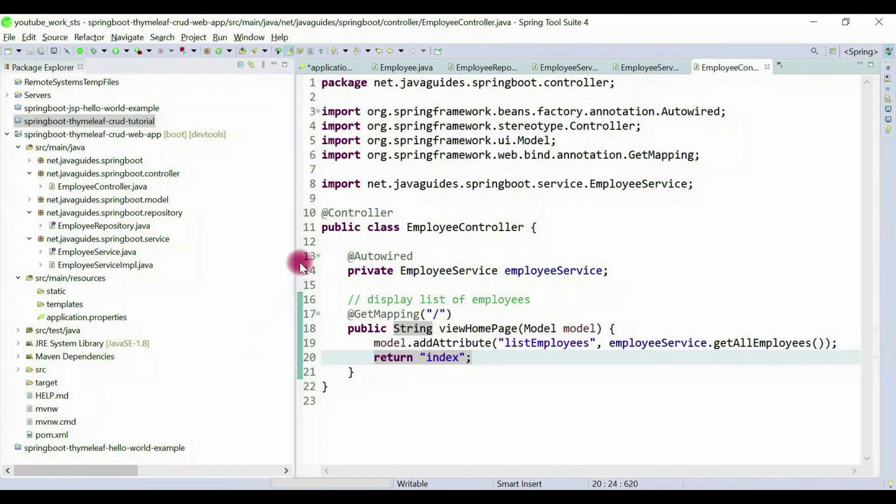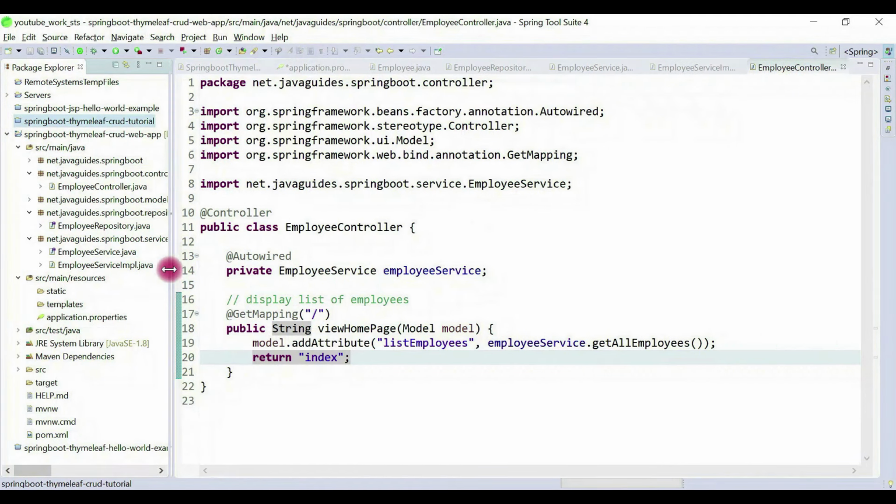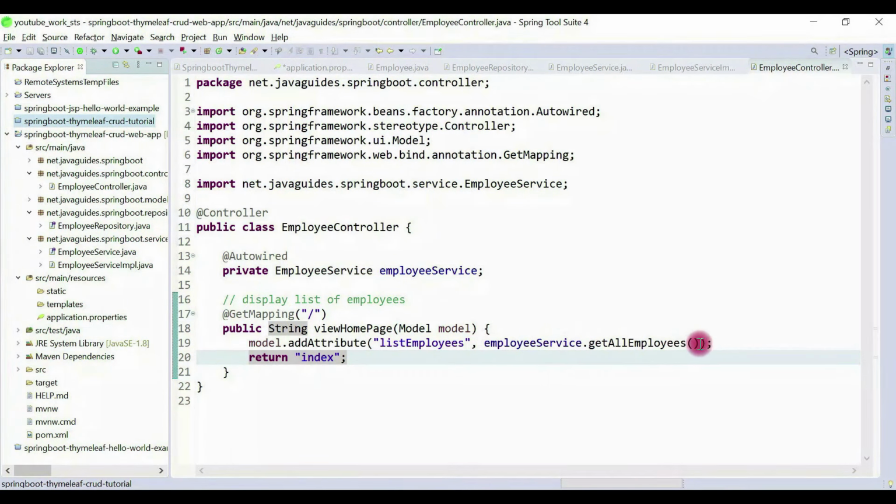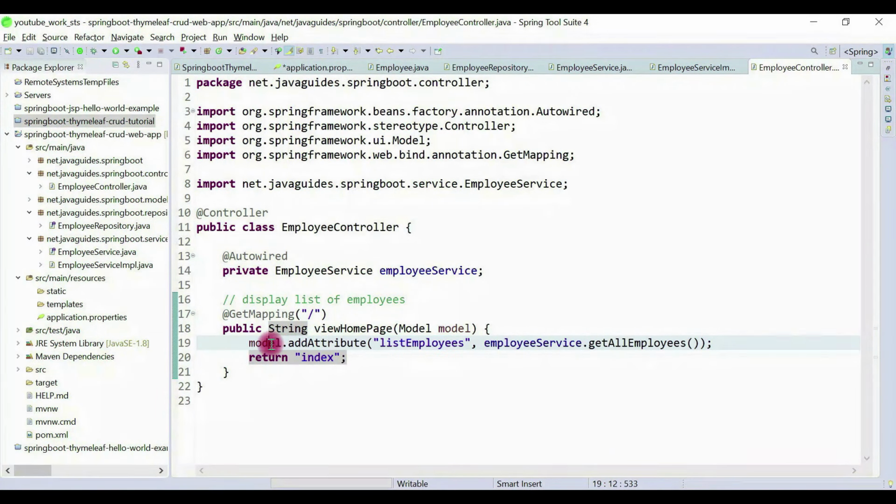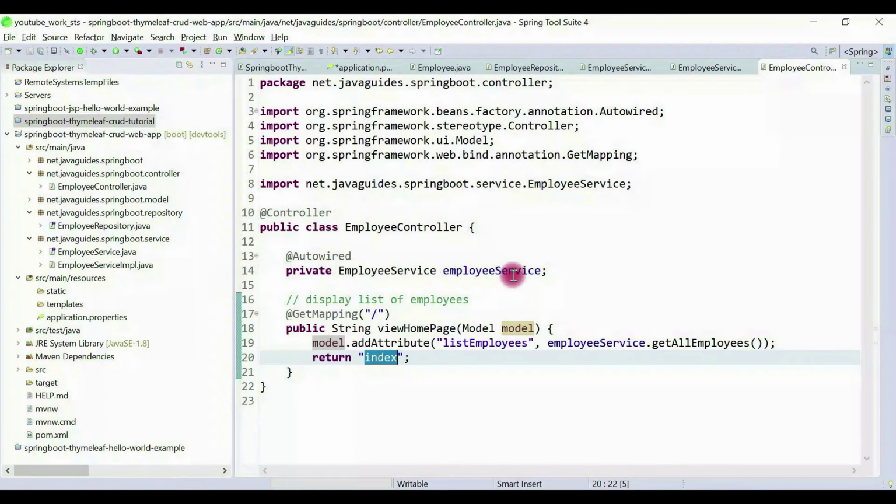Okay, so what we have done, we have retrieved a list of employees and we have added it to the model here, and we just return index. So this is the Thymeleaf template that we will design right now.